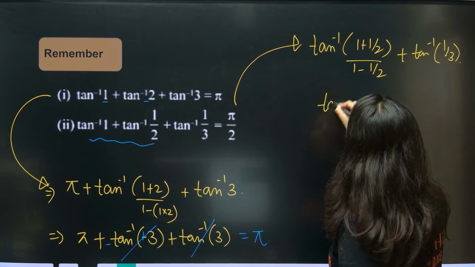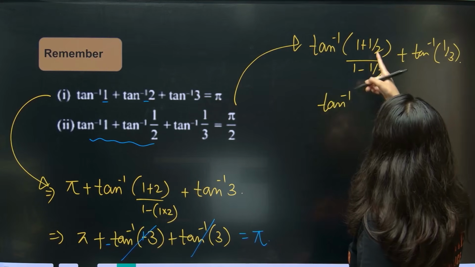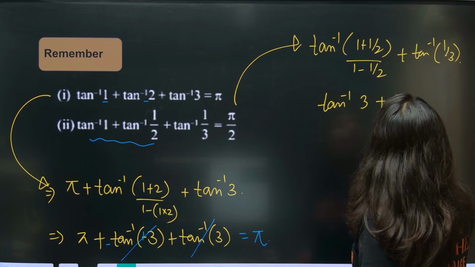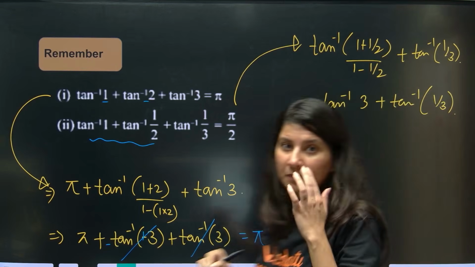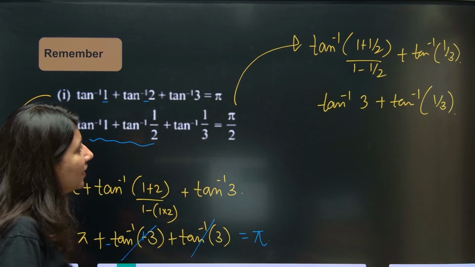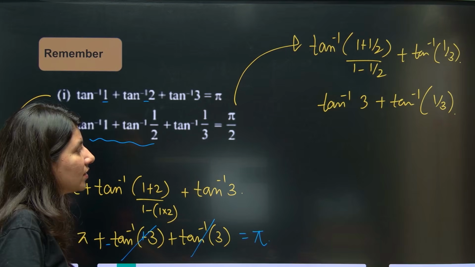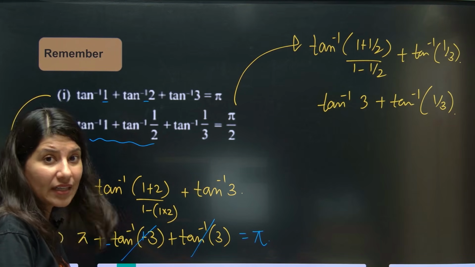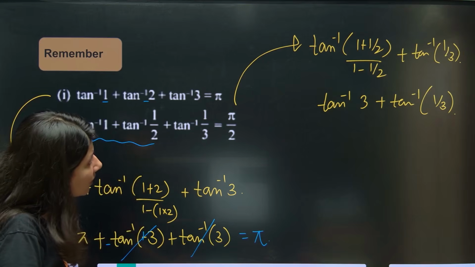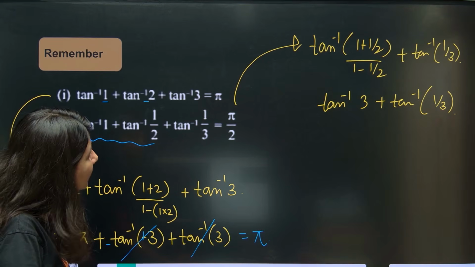Okay, so this is tan inverse. This is going to be 3 by 2 and 1 by 2, so 3. Plus tan inverse 1 by 3. Okay, tan inverse 3 plus tan inverse 1 by 3. Okay, now understand. Correct? 3 by 2, 1 by 3.